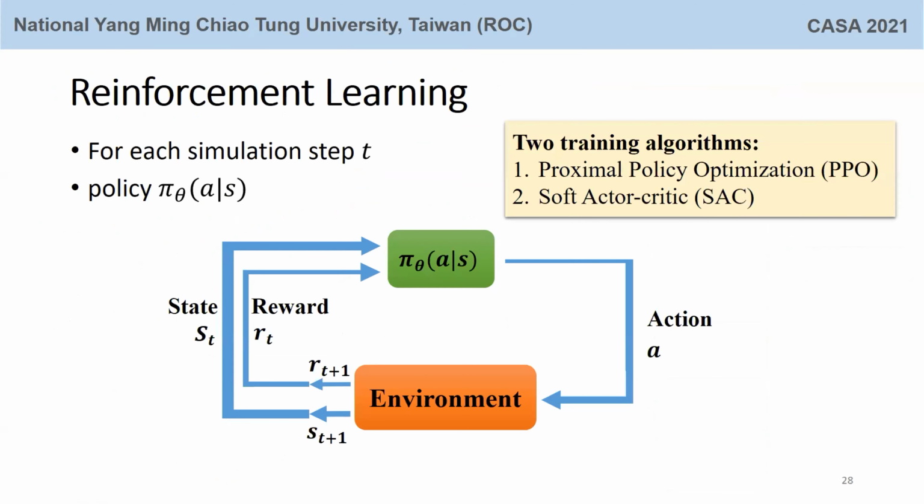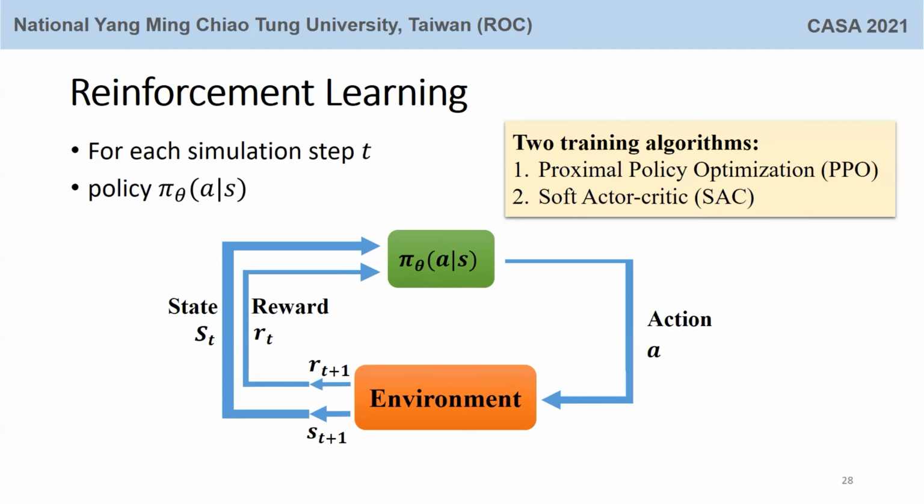In the learning process, a policy is learned to control an agent to perform an action based on the agent state. After the agent action is applied, the agent receives the reward. The idea is to maximize the long-term reward of the policy. Here, we use PPO and SAC trainer.